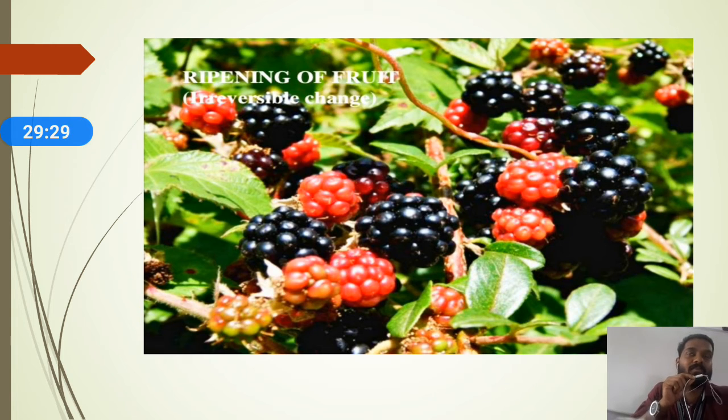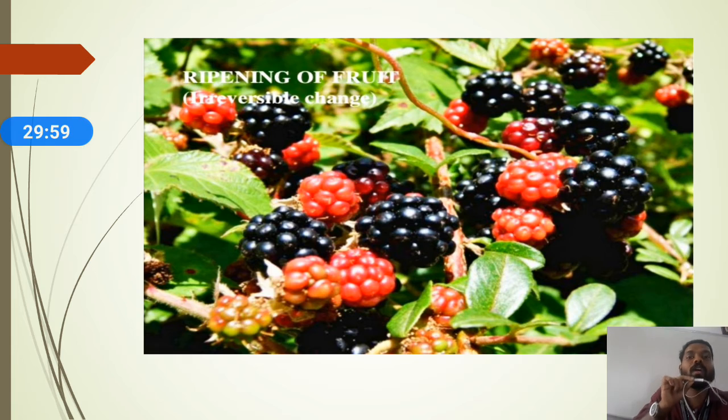Once the raw fruit is converted into a ripened fruit, it becomes so tasty, and you can identify the difference from the raw fruit. Basically, it is sour in taste when raw. Once it ripens, the taste of the fruit becomes sweet, and it becomes so delicious to have.